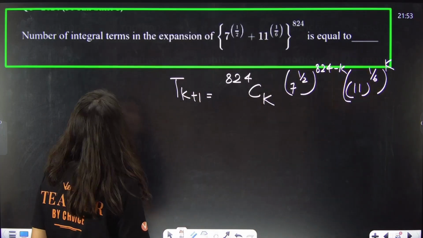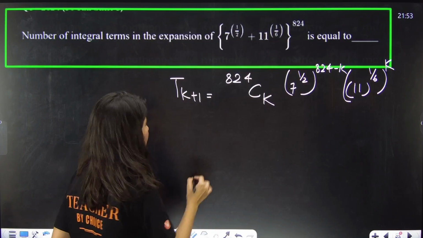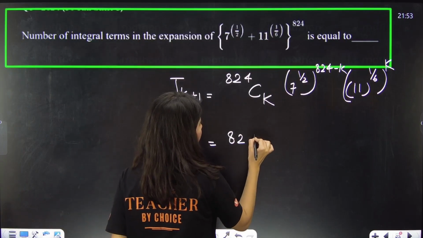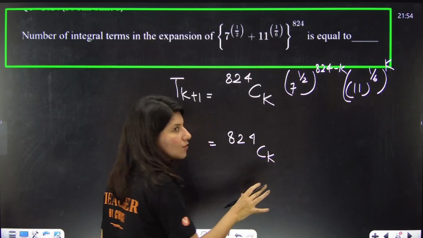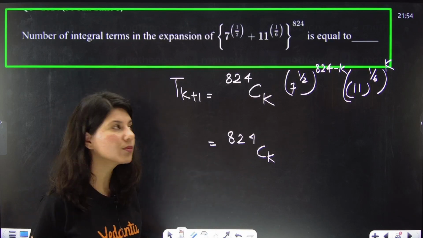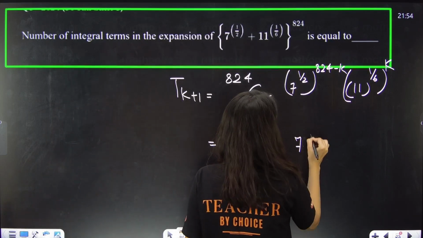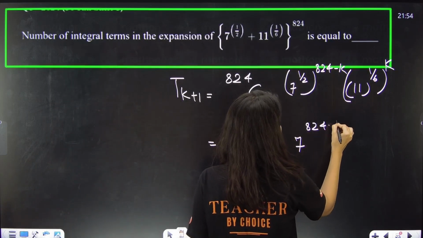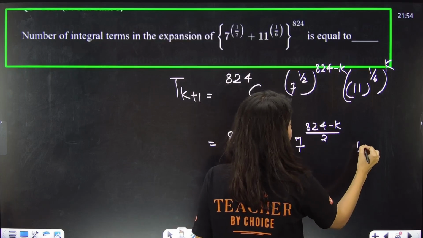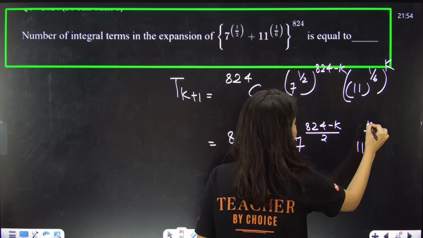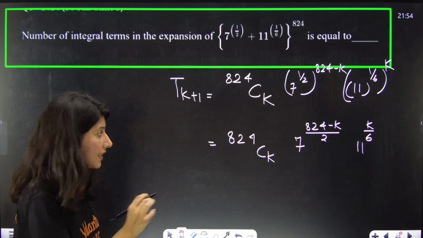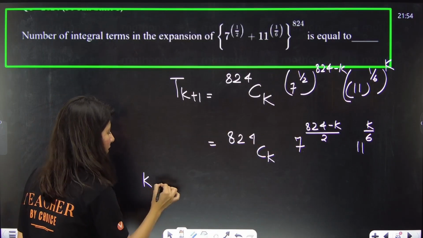Now what are you looking for? Integral terms. For integral terms, see, 824Ck, nCr is always an integer. It is not having any problem. What about 7 raised to power (824 minus k) by 2 and 11 raised to power k by 6? So k by 6 means k should be a multiple of 6.